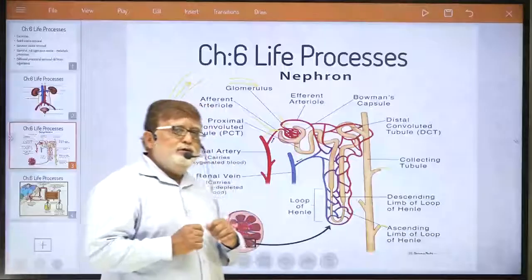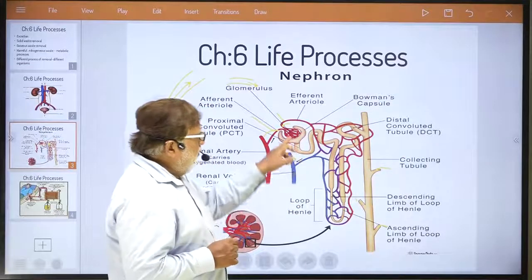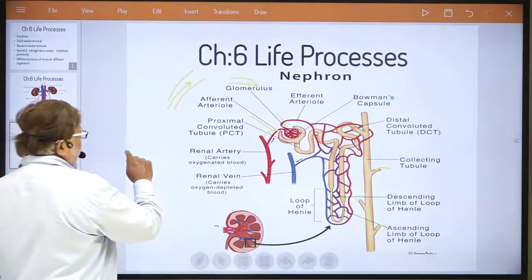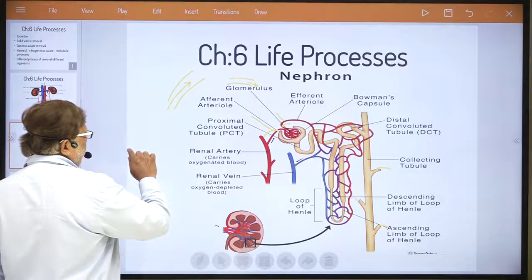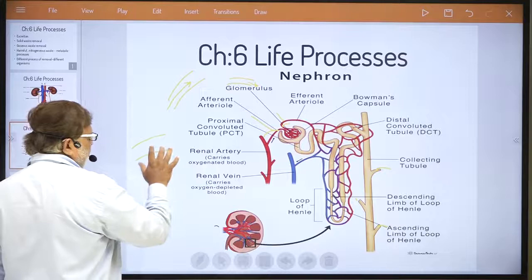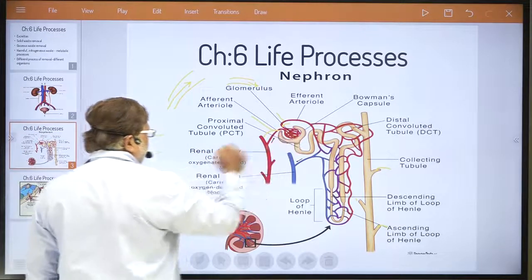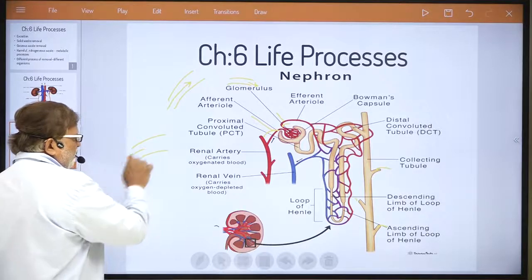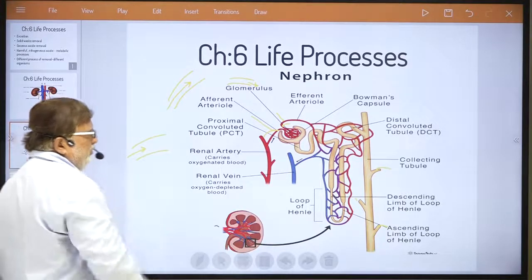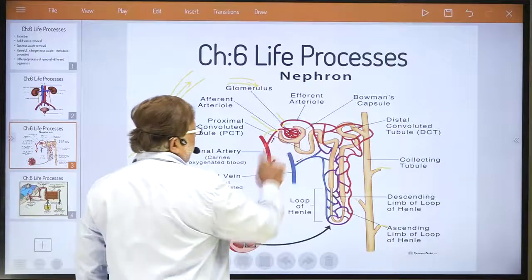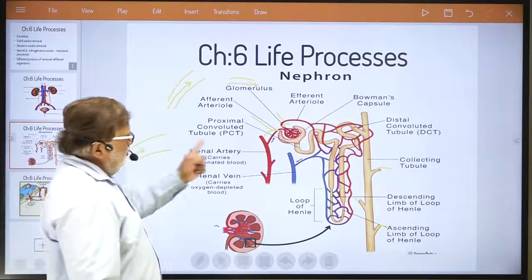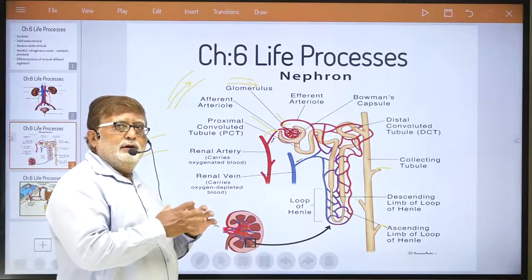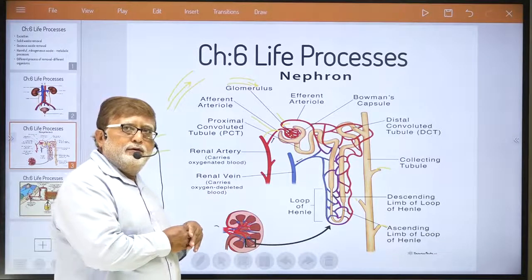So what is actually happening in the glomerulus? Suppose I just draw one arterial capillary, and I am enlarging it and showing you here. Blood will flow with great pressure in these arterial capillaries. Here I am showing why: because the afferent arteriole has more diameter than the efferent arteriole.